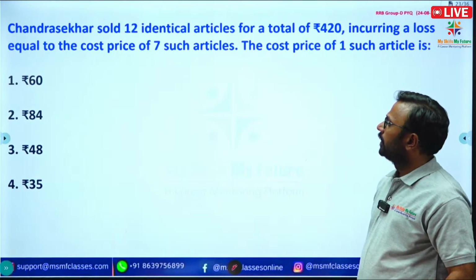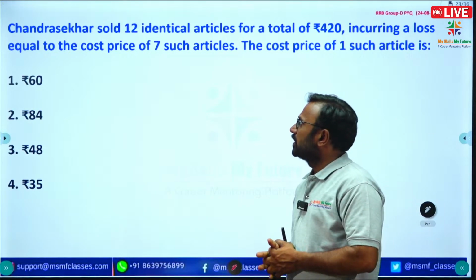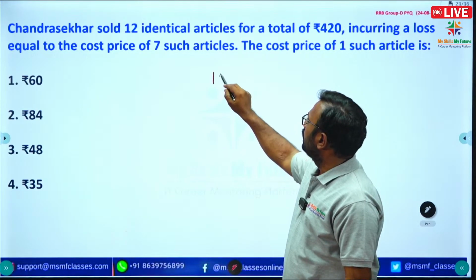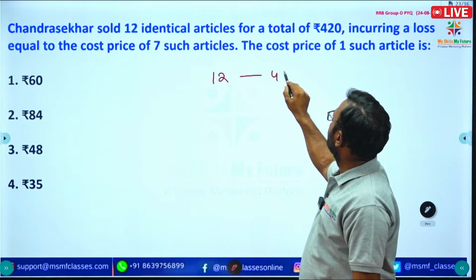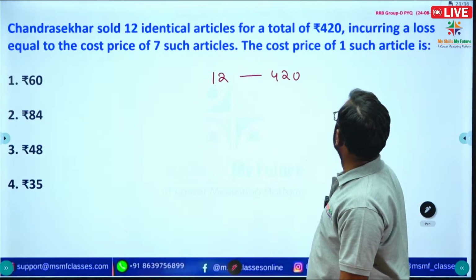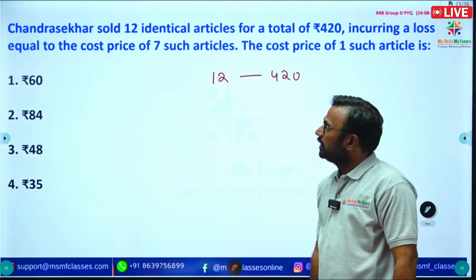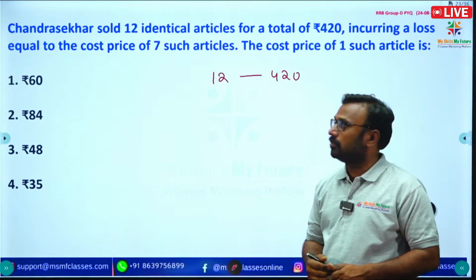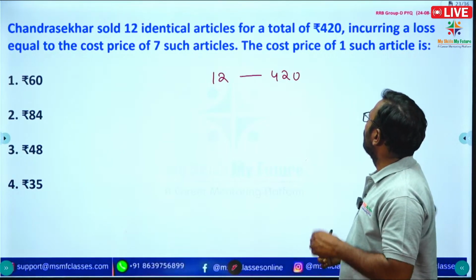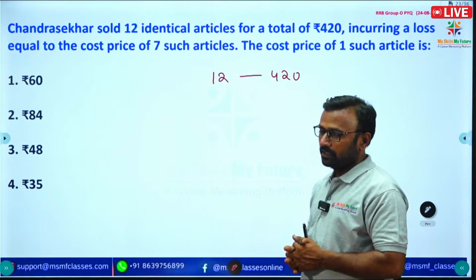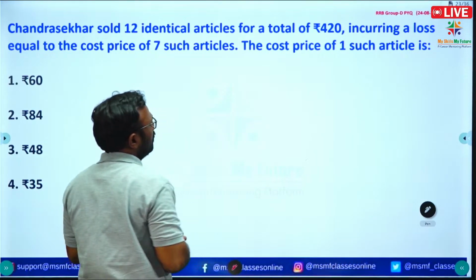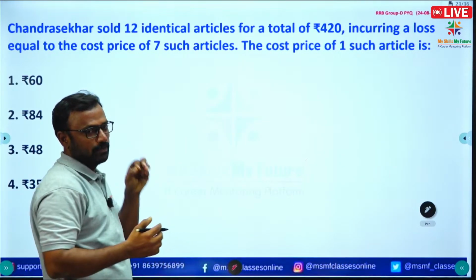Next question. See the question here. Chandrasekhar sold 12 identical articles for 420, incurring a loss equal to the cost price of 7 such articles. So the cost price of one such article is? Before going to solve this question, I will explain a simple example.